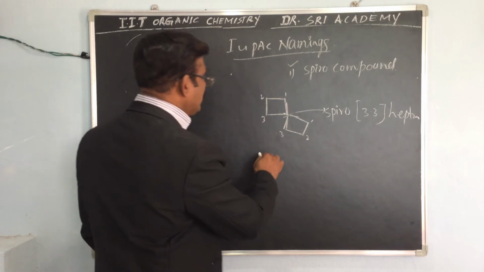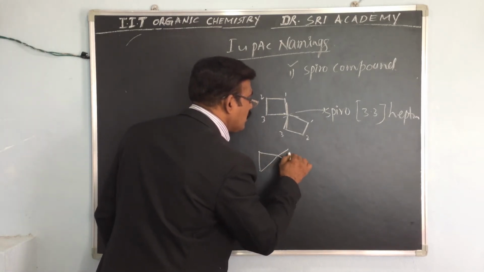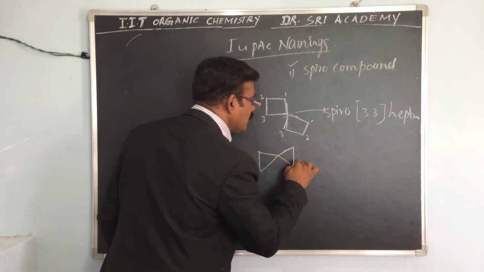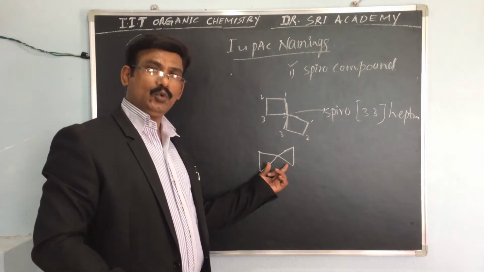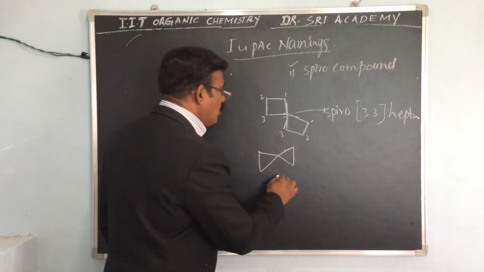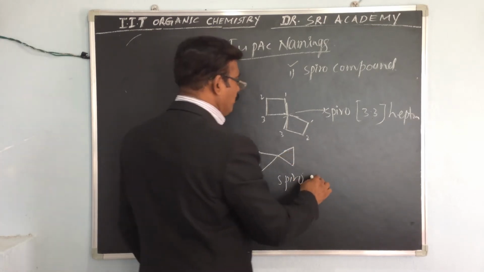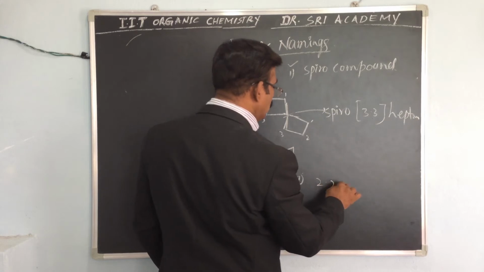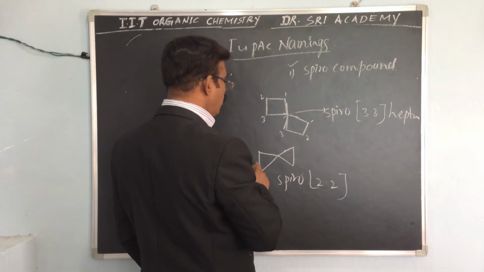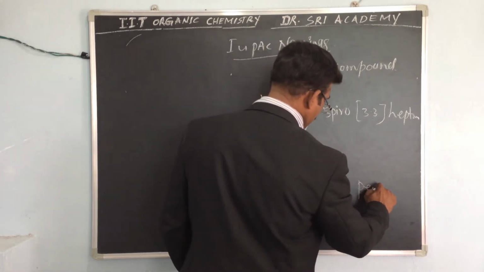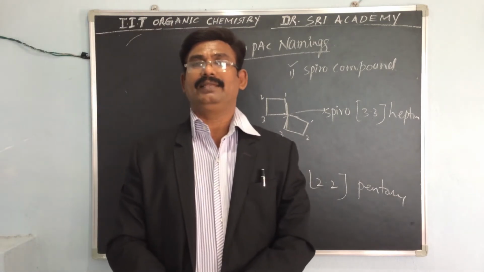Now how can you give the name for this? These are two cyclopropane rings. So Spiro 2.2, total 1, 2, 4, 5, so pentane. Spiro 2.2 pentane.